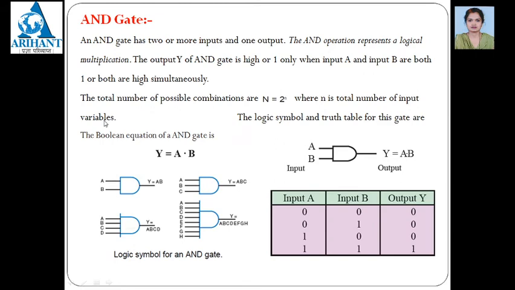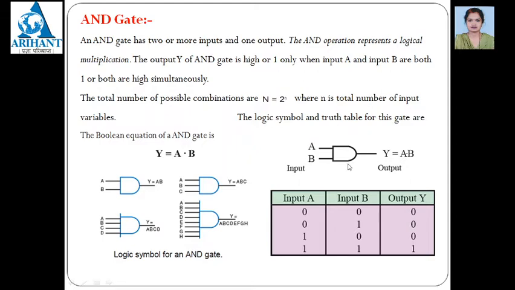Next one is the AND gate. The AND gate also has two or more inputs and only one output. The AND operation represents logical multiplication, which means that the output Y of the AND gate is high only when input A and input B are both 1 or high simultaneously. This is the only single condition: if both the inputs are 1, you get the output as 1. Why? Because this is multiplication. So if any one of the inputs is 0, you get the output 0.